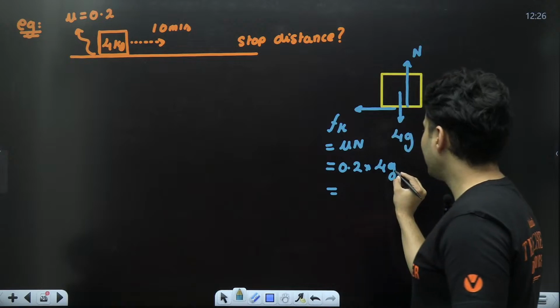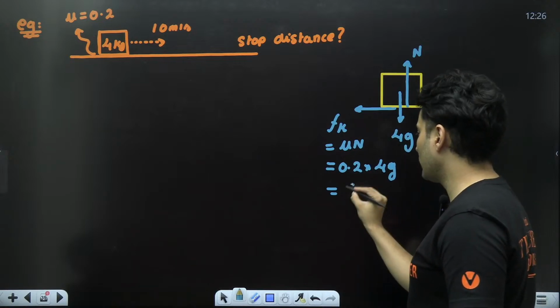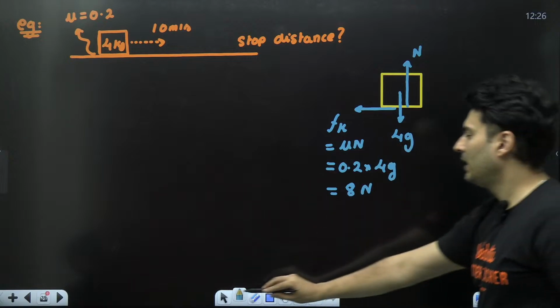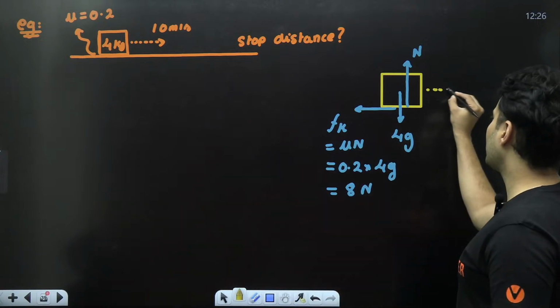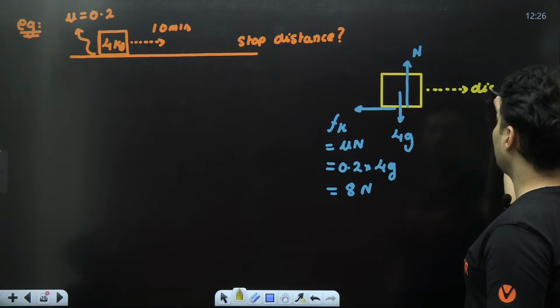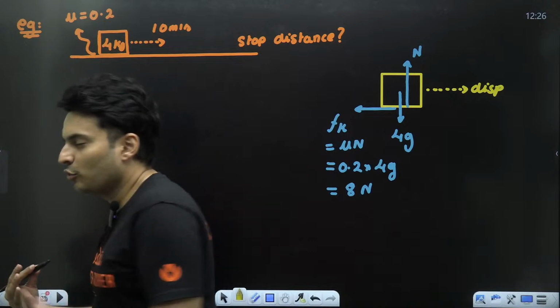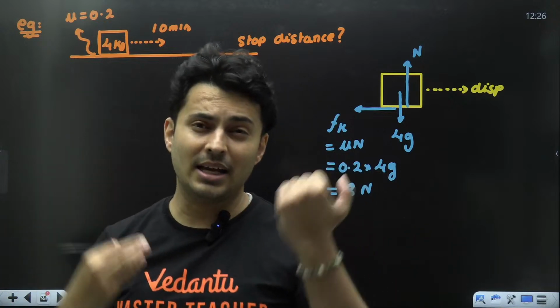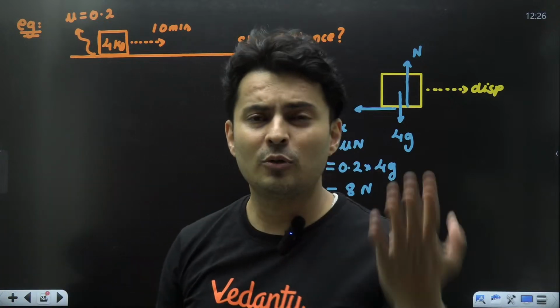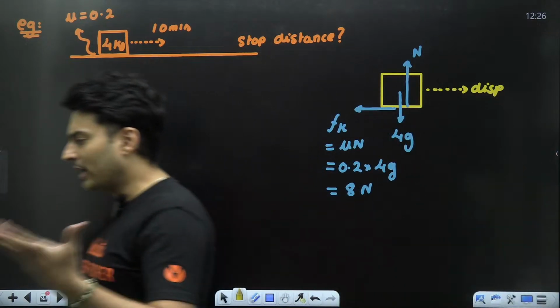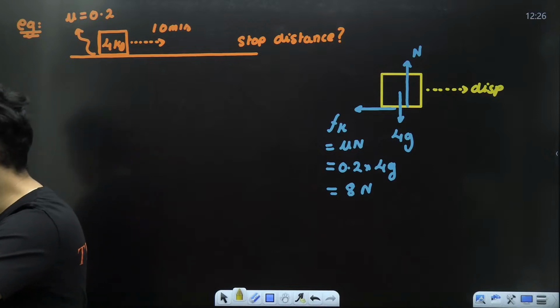So g is basically 10, shift the decimal, 2 4s are 8. So kinetic friction will be 8 Newton. It will act against our displacement, so it will cause some retardation. You find that retardation, then use kinematic equations to find the displacement and then find the work done. This is one way of doing it.